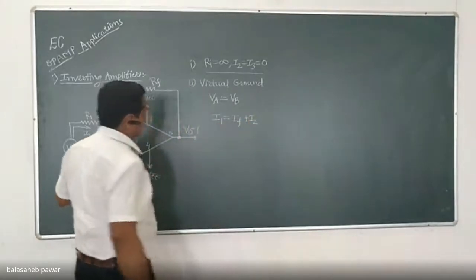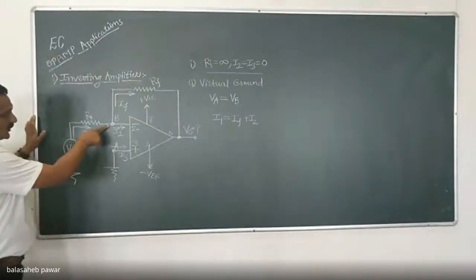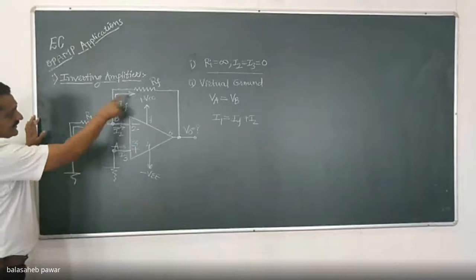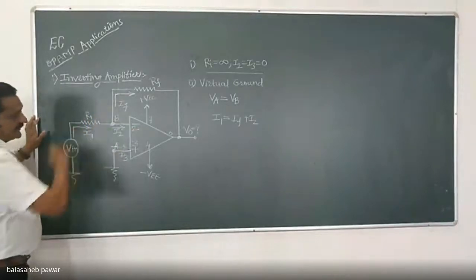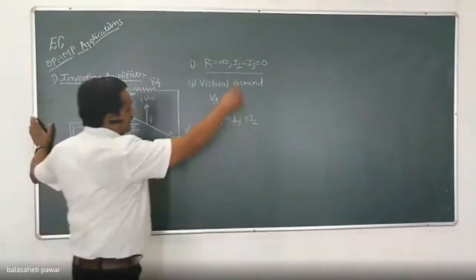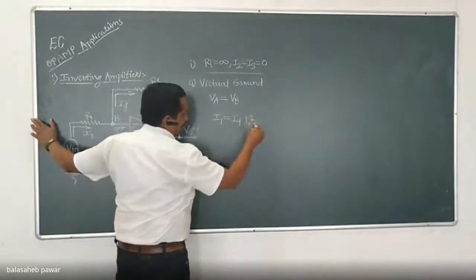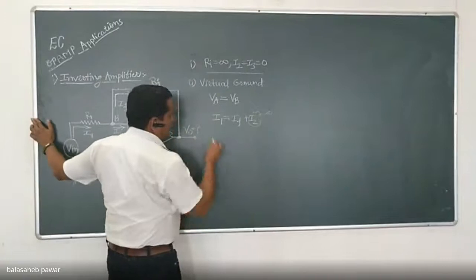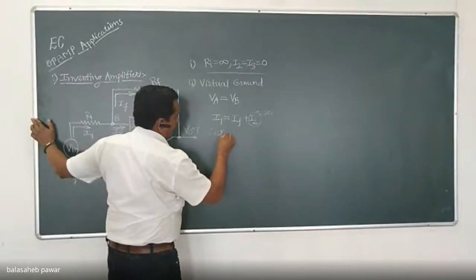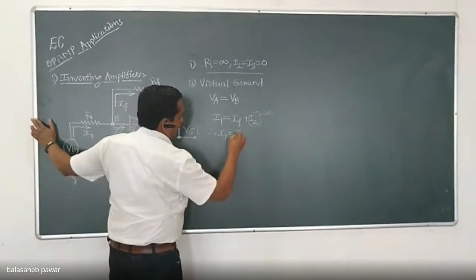Incoming current to the node is equal to outgoing current. There are two outgoing currents, I2 and IF. But we already mentioned that due to infinite input impedance, I2 is always equal to 0. That means this term will be 0. Therefore, you can write I1 equals IF.